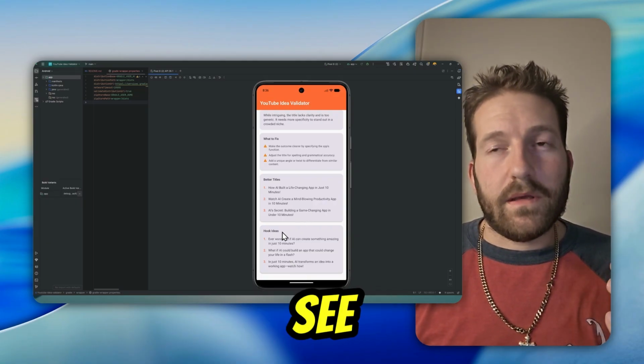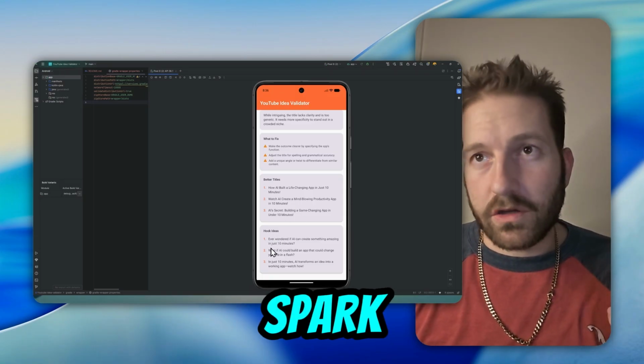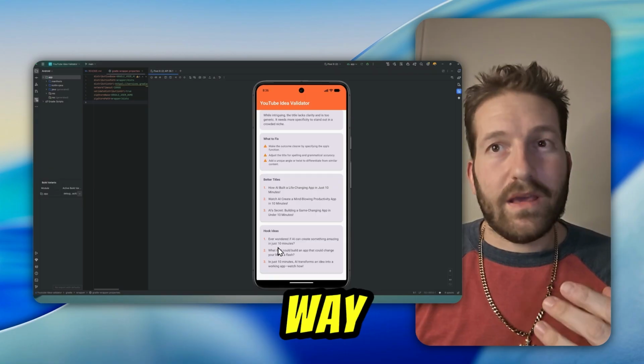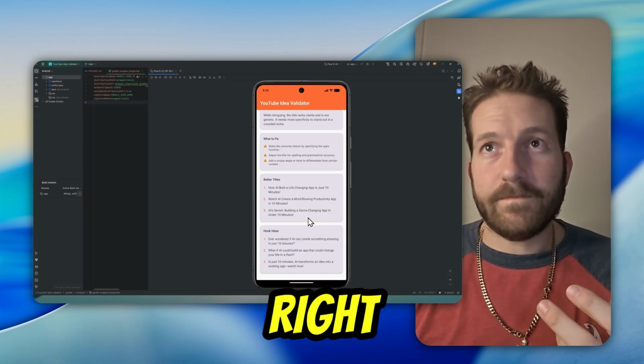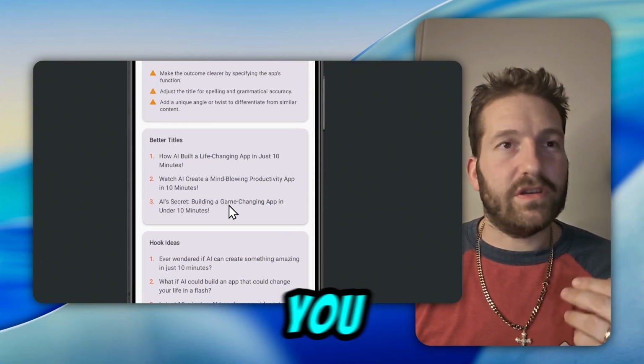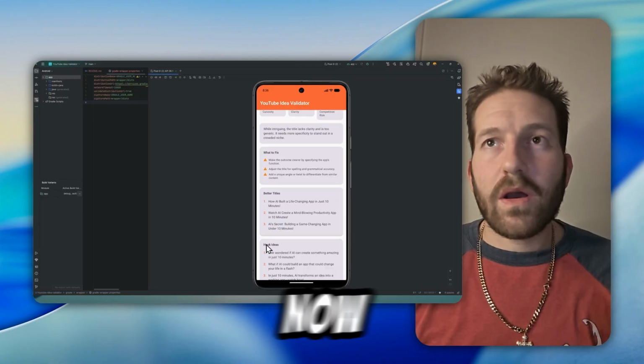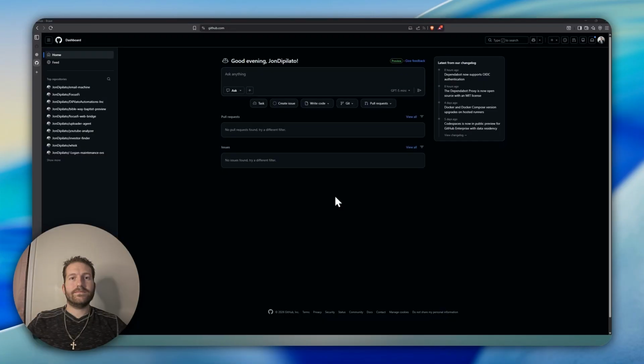All right, see, I'm not saying that these are the best ones, but these actually will spark your creativity, so that way you can actually come up with a great hook, right? Or do more research. Like I said, this is a tool that I built in 10 minutes. You can tweak it and make it way better. All right, so now we're gonna get into the video.